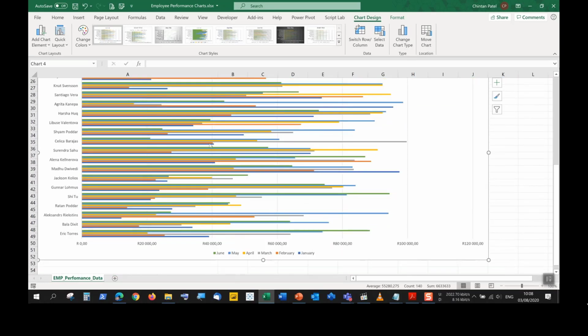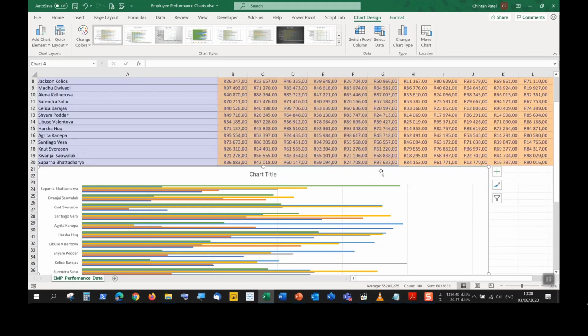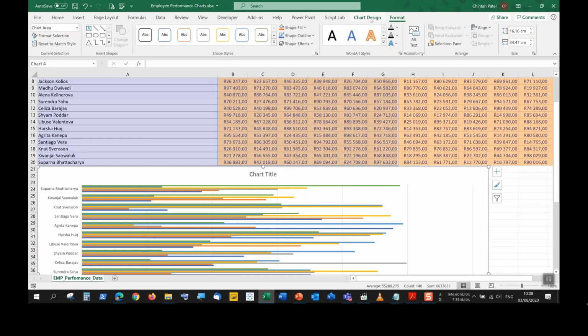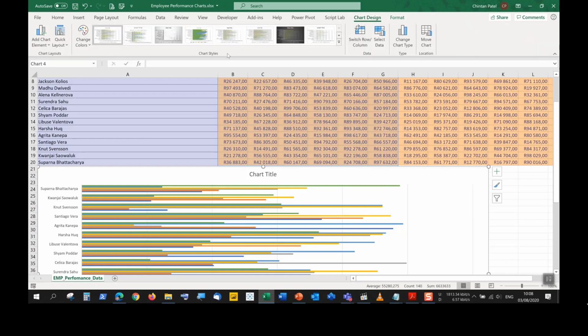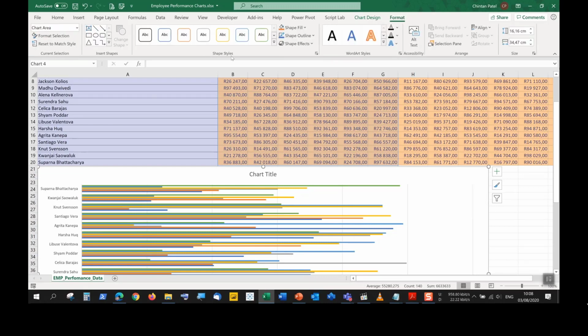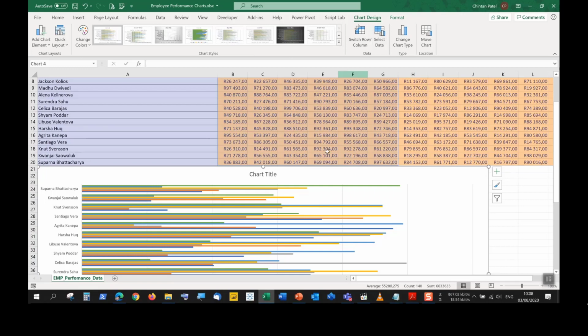So we got the chart inside. We want to now start looking at what do we have available to us to make it stand out, to make it more readable, to make it more user-friendly. So when we have a chart inserted, we have two contextual menu tabs available: chart design and chart format. So design's got everything to do with the entire chart on its own. Format, you can format individual blocks here, format individual bars. You can format the background if you wanted to. So there's different ways to get this formatted. We're going to first look at chart design.